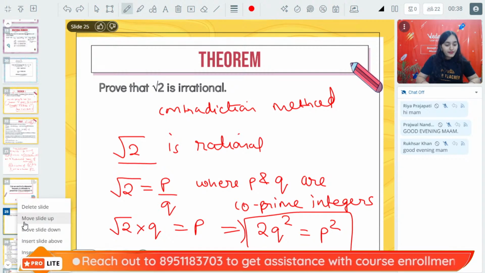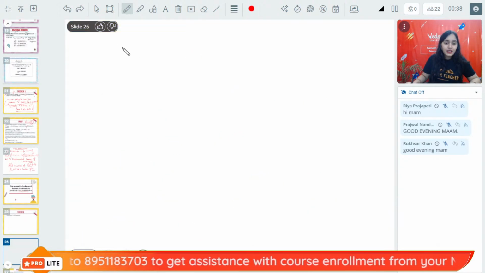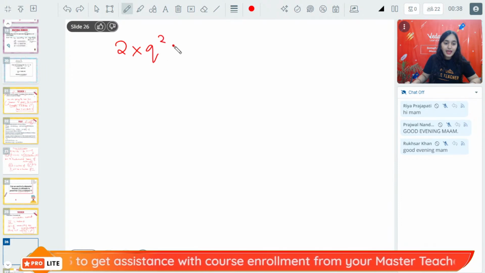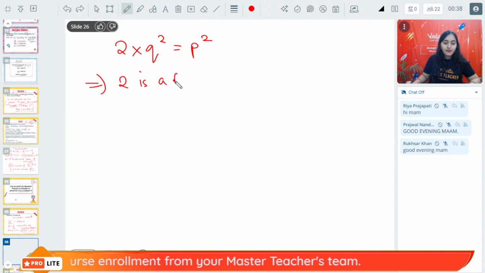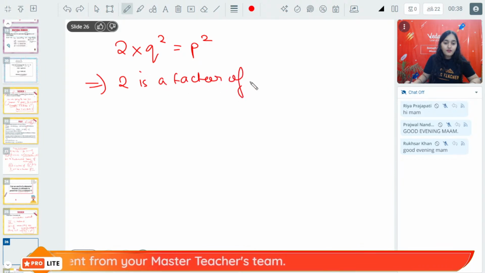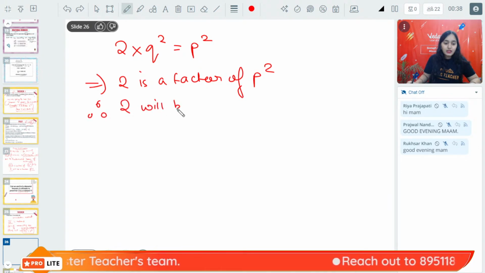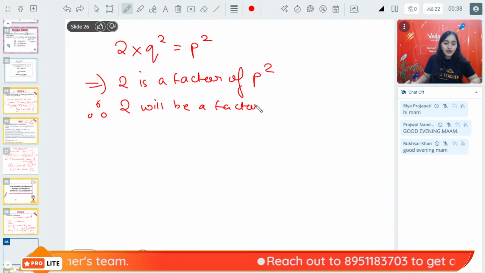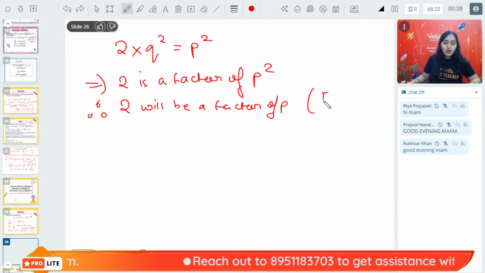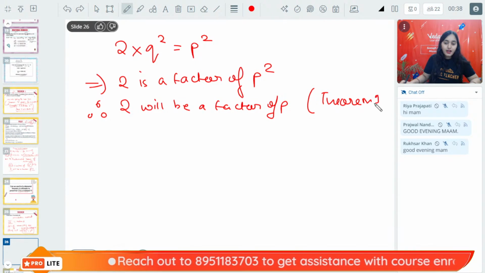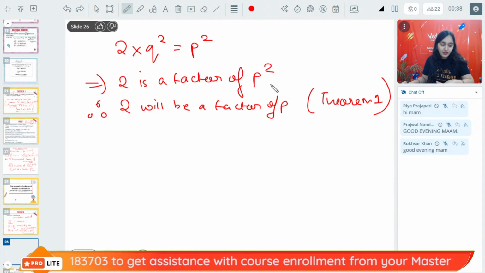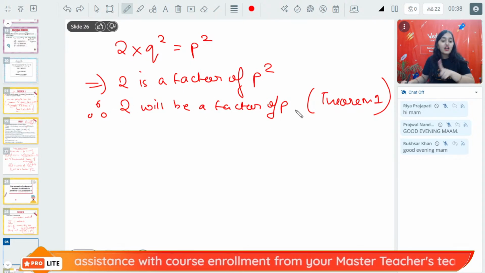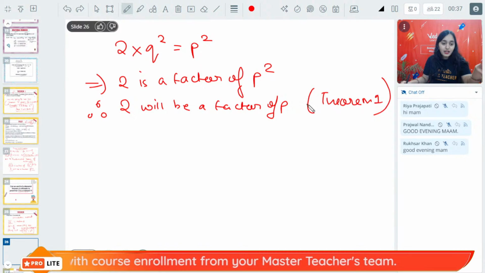Right? Now, if I am saying that 2 into Q square is P square, this implies that 2 is a factor of P square. Therefore, 2 will be a factor of P according to theorem number 1. We have learned just now, right? If 2 is a factor of P square, then 2 will be a factor of P according to theorem number 1, right?